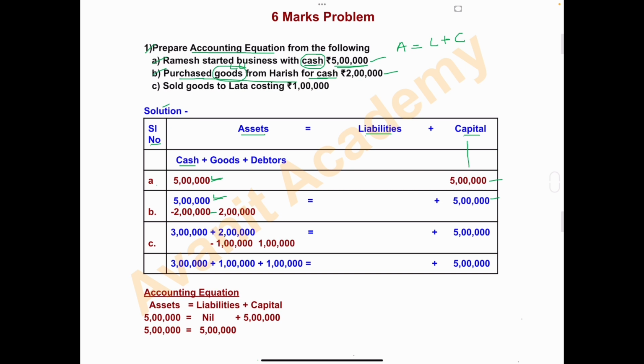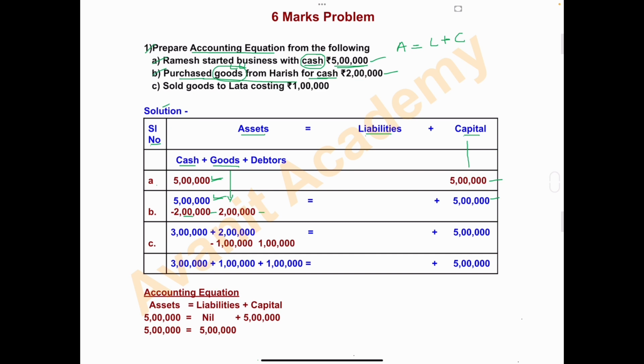So assets ಕೆಳಗಡೆ ಬರೀರಿ goods. ಈ ಸೆಕೆಂಡ್ ಟ್ರಾನ್ಸಾಕ್ಷನ್ ಅಲ್ಲಿ business ಗೆ goods ಆಡ್ ಆಗಿದೆ. So in goods ಕೆಳಗಡೆ ಅಮೌಂಟ್ ಬರೀರಿ. The value of goods is 2 lakh. So ಈ 2 lakh ಅನ್ನು ನಾವು ಯಾಕೆ ತಗೊಂಡಿದ್ದೇವೆ? Because we have spent 2 lakh rupees for purchasing the goods and we have bought 2 lakh rupees goods to the business. So this goods will be treated as asset. So in assets we have to write goods and the amount is 2 lakh.